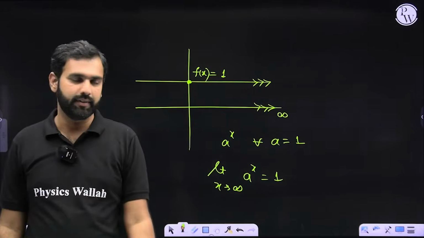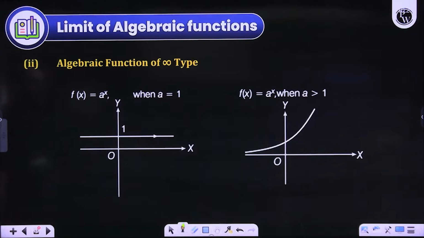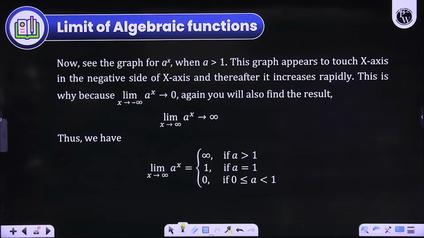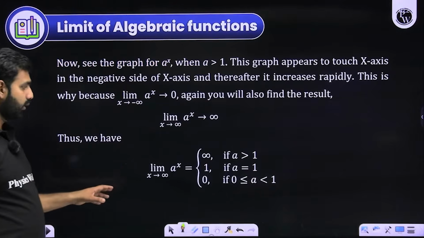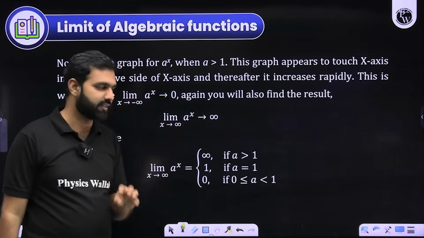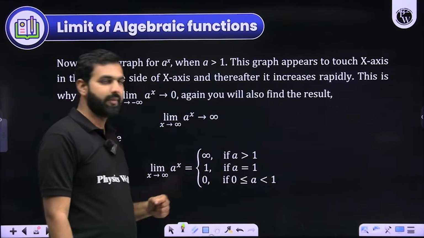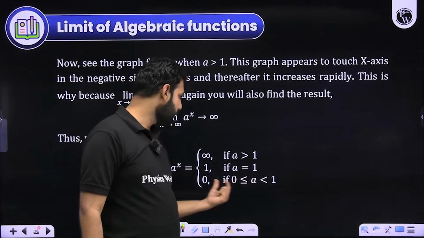Did you get that part? This is that exception here. So that's exactly what I was trying to tell you through this particular scenario. I hope you have gotten great clarity on it. So this is the conclusion: when x approaches infinity, a to the power x shows three behaviors. If a is greater than 1, it will be infinity. If a is equal to 1, it will be 1. And if a is between 0 and 1, it will be 0.